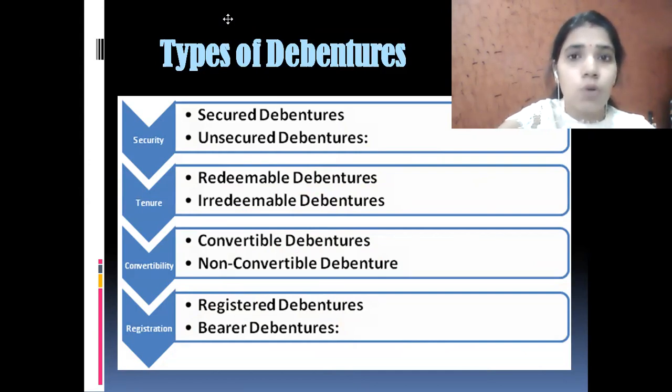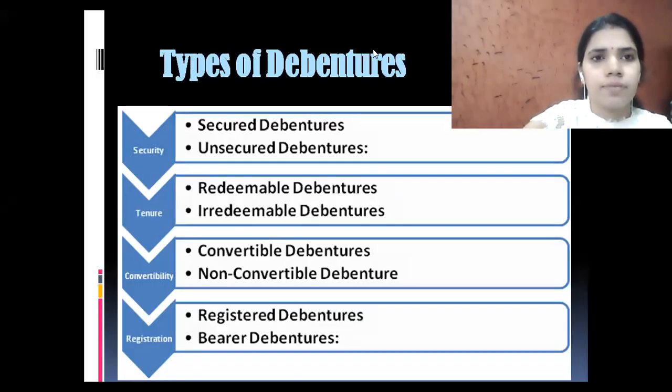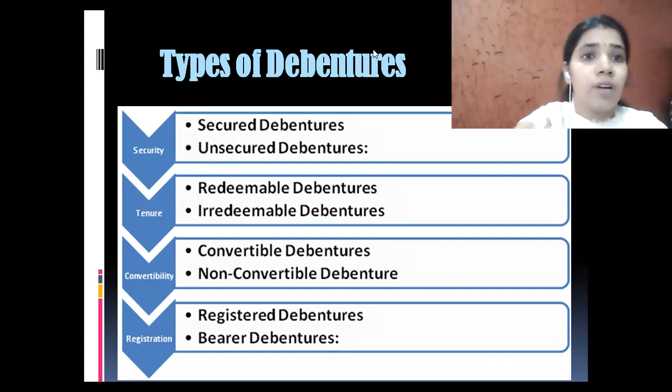What are secured debentures? Secured debentures are secured by charge on the company's assets. Means if there is a time when the company is going to liquidation, then the secured debentures are those debentures who can have the right to claim on company's assets because they are secured, and they can take the benefit from the company first.